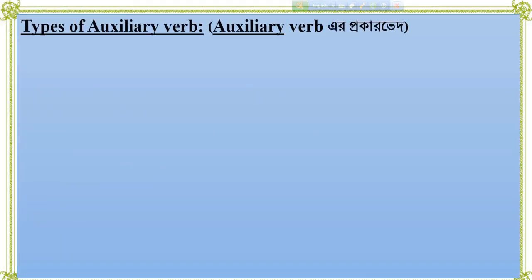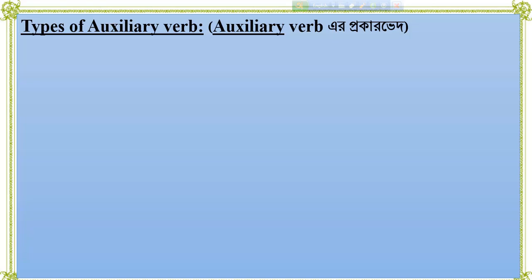Next, types of auxiliary verb. There are two types of auxiliary verbs. First one is primary auxiliary and second one is modal auxiliary.